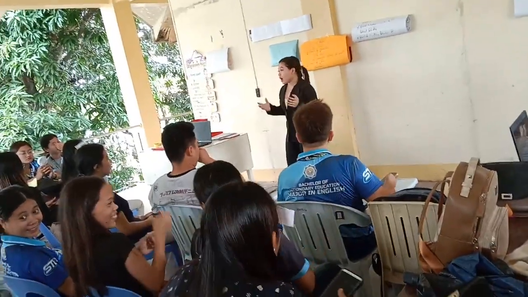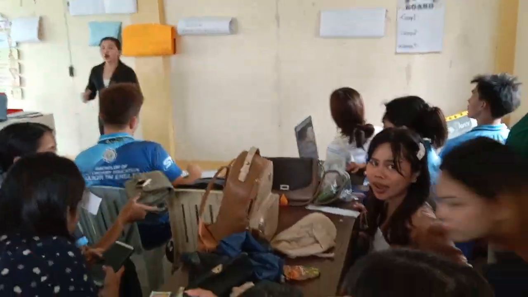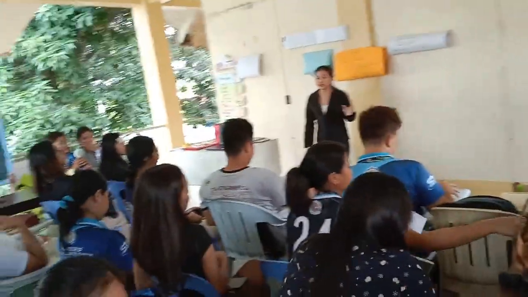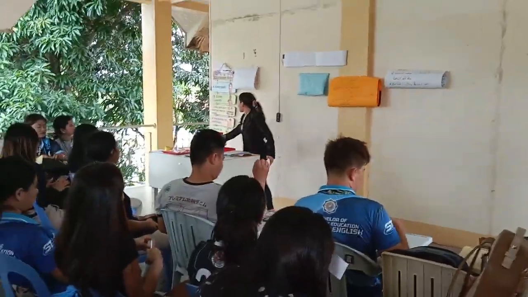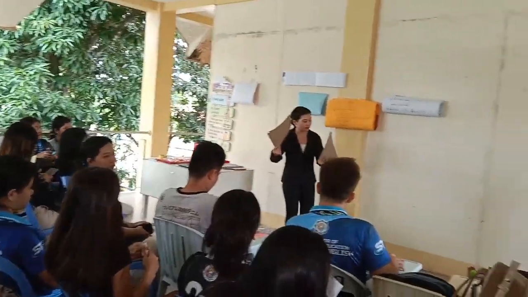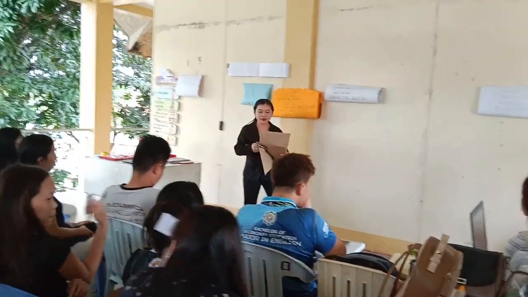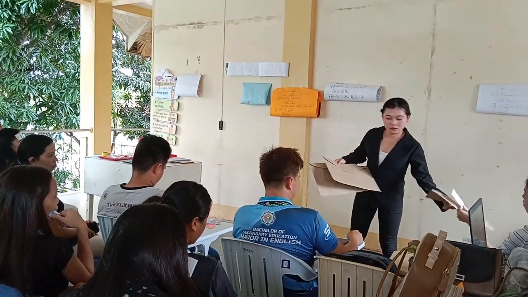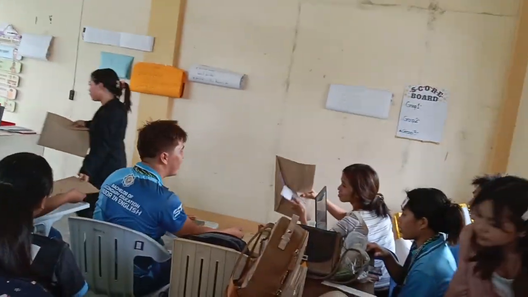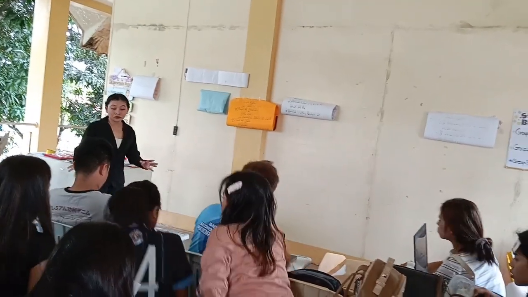Now, I will give you a set of jumble words. All you need to do is to arrange them into a correct sentence. I have here an envelope containing the jumble words. Okay, group 1, group 2, and group 3. Okay, don't open yet. Wait for my instruction.